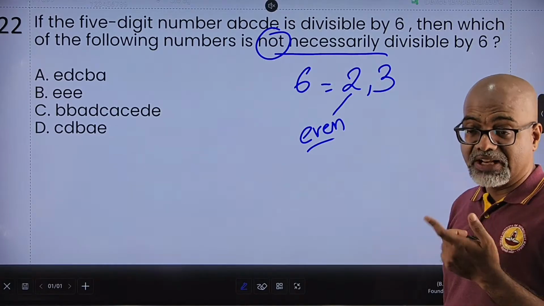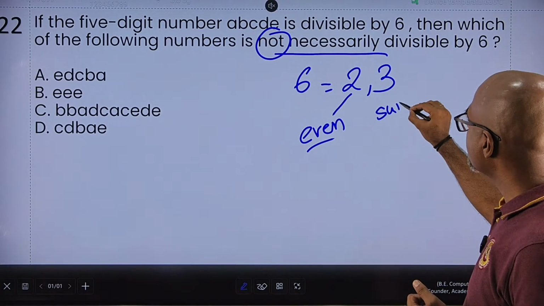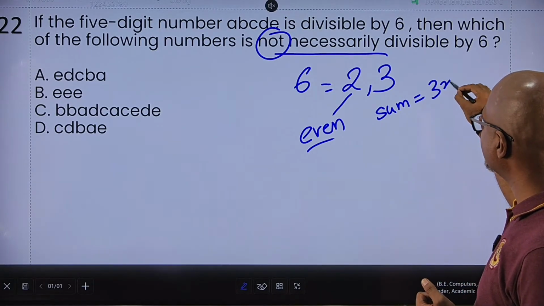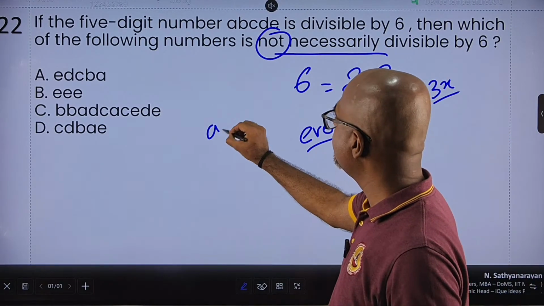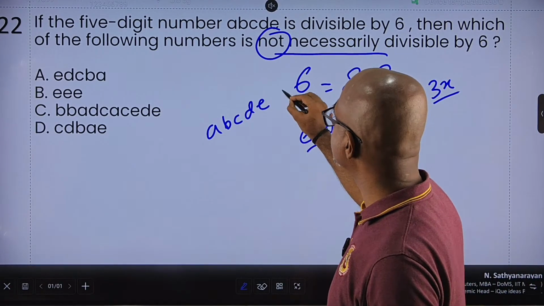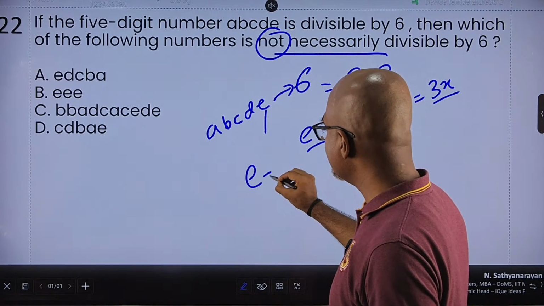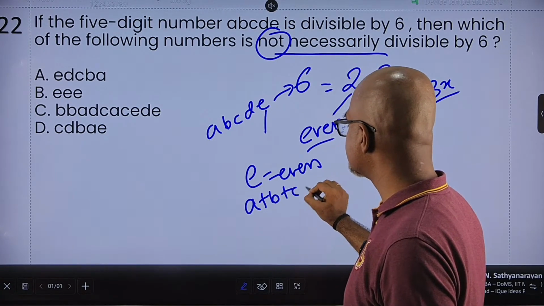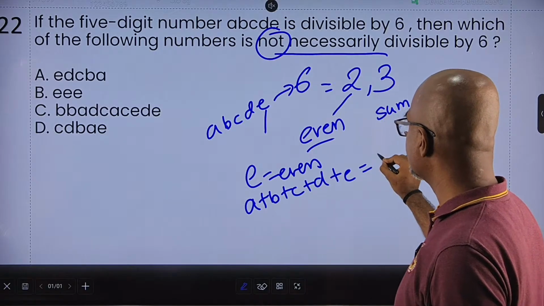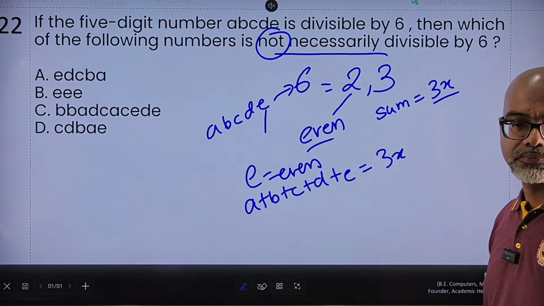And to be divisible by 3, the sum of all the digits should be a multiple of 3. And it says that ABCDE is divisible by 6, which means E is an even number and A plus B plus C plus D plus E is some multiple of 3.